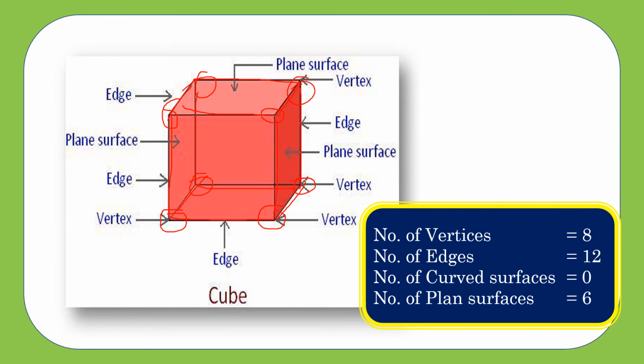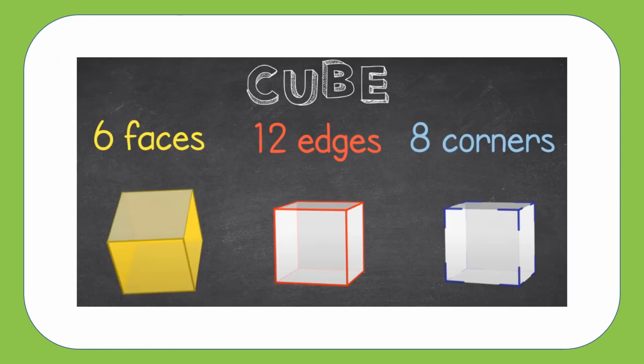So the number of curved surfaces is equal to 0. Can you see any plane surfaces here? Yes, in the cube we can see 6 plane surfaces. So the cube has 6 faces, that is 6 surfaces, then 12 edges and 8 corners.